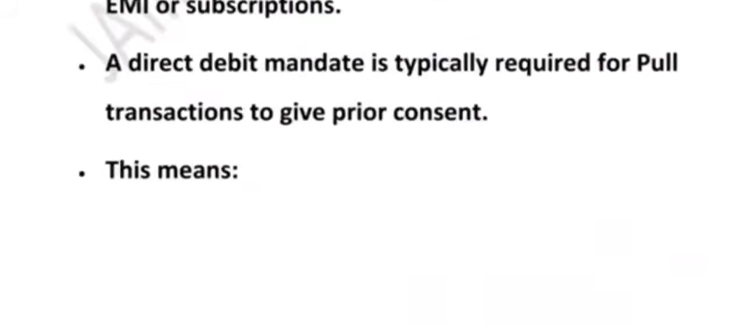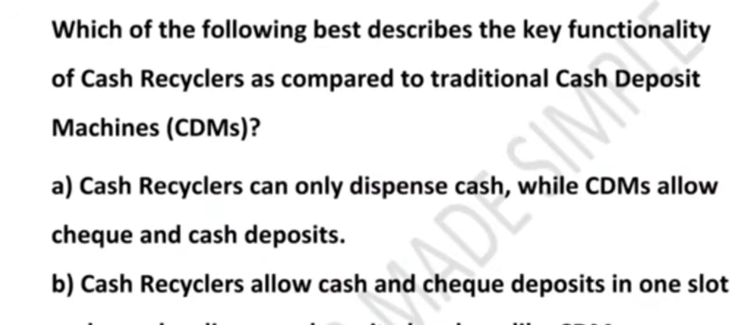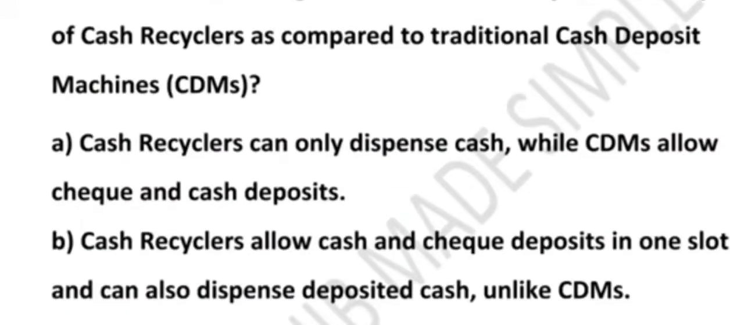So the push and pull concept, I think it is clear now, right? Now have a look at the next question, which is regarding the CDM, that is traditional cash deposit machine, and cash recycler. The question is, which of the following best describes the key functionality of a cash recycler as compared to the traditional CDM?